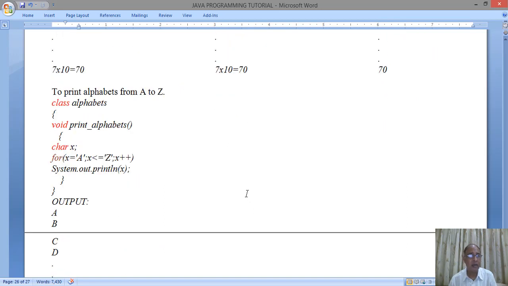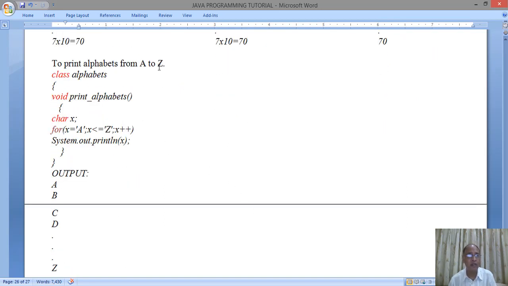Now we have a program here to print the alphabets from A to Z. Looping can be used for printing the alphabets also. Now here we have a character x. x is equal to 'A' in single quotes, x less than or equal to 'Z', and x plus plus. System.out.println x. Now x is not a number over here, x is a character. So characters can also be used in the loops. In a for loop, the characters can also be used.